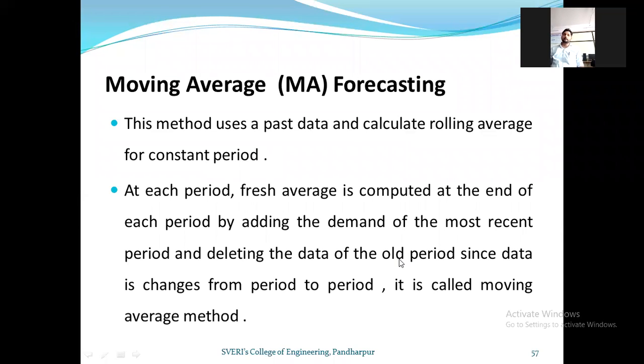At the end of each period, the average is computed by adding the demand of the most recent period and deleting the data of the old period.